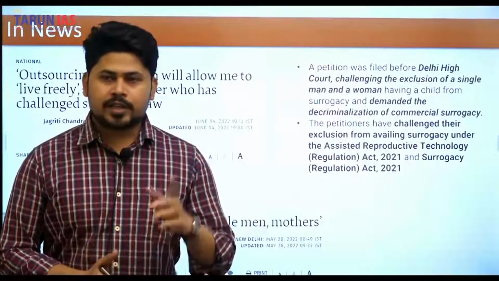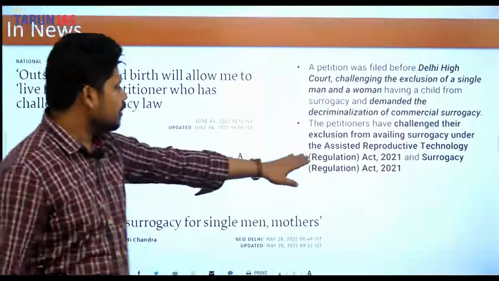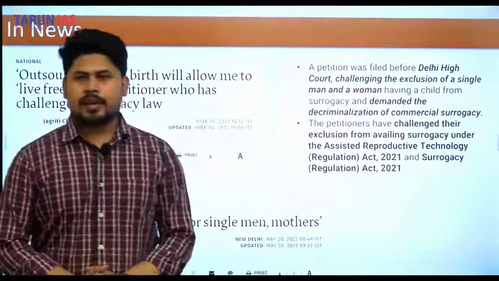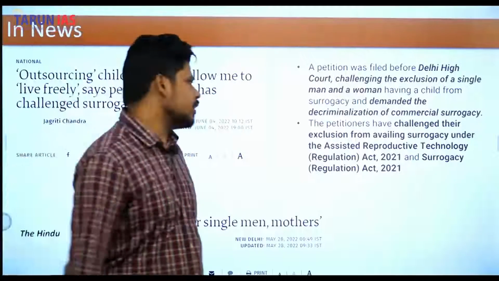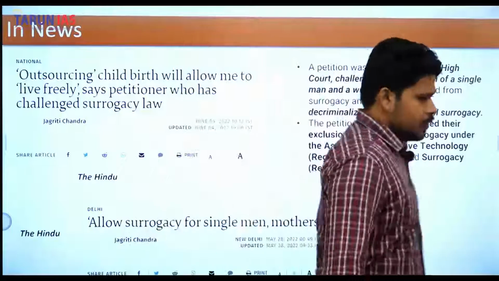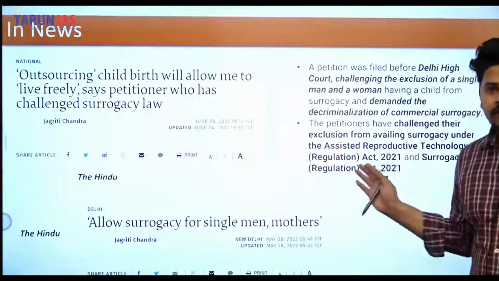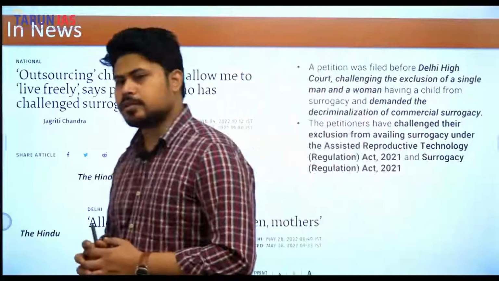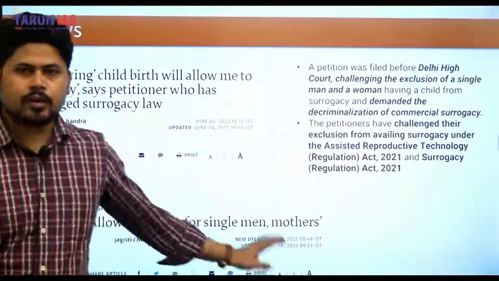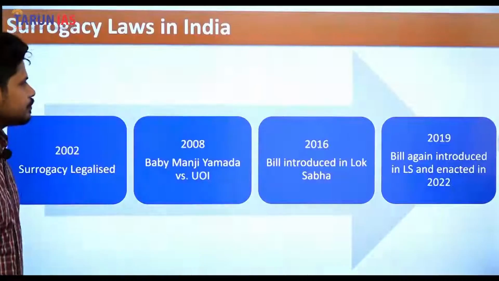The petitioners have challenged the exclusion from availing surrogacy under the Assisted Reproductive Technology Act and the Surrogacy Act 2021. So these 2 laws have prohibited these people from having children through the surrogacy route. Now we will look at how these laws are preventing them.